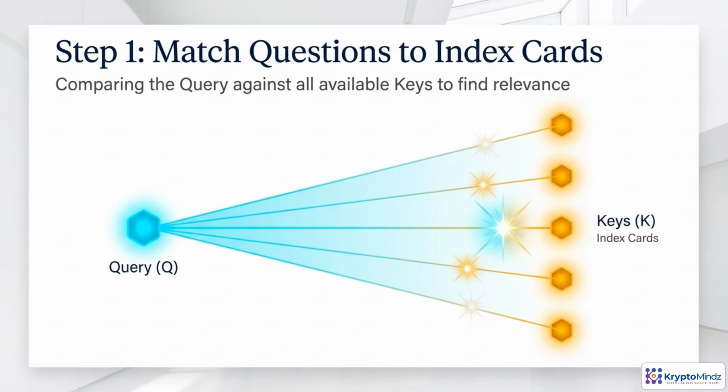Think of each token's query as a question you ask a library. All the keys are like index cards describing different books. The model compares your question to every card, measuring how similar they are. Some keys line up closely with the query, others barely match at all. What matters here isn't the exact numbers, but the ranking. Which tokens look most relevant for answering this token's question?